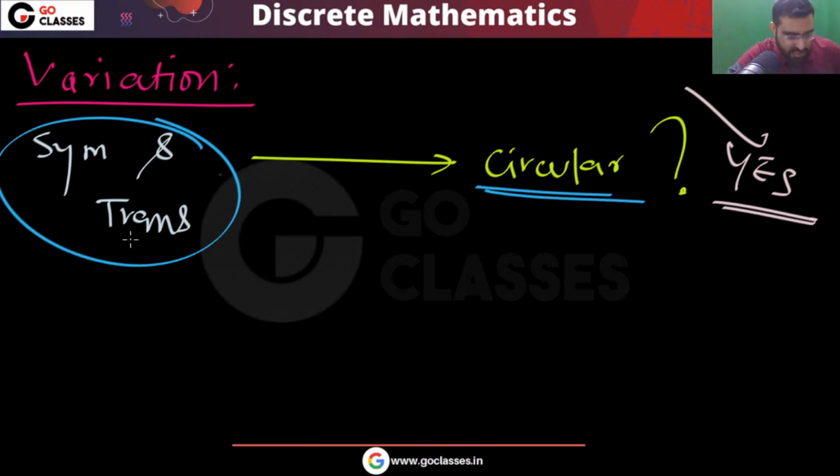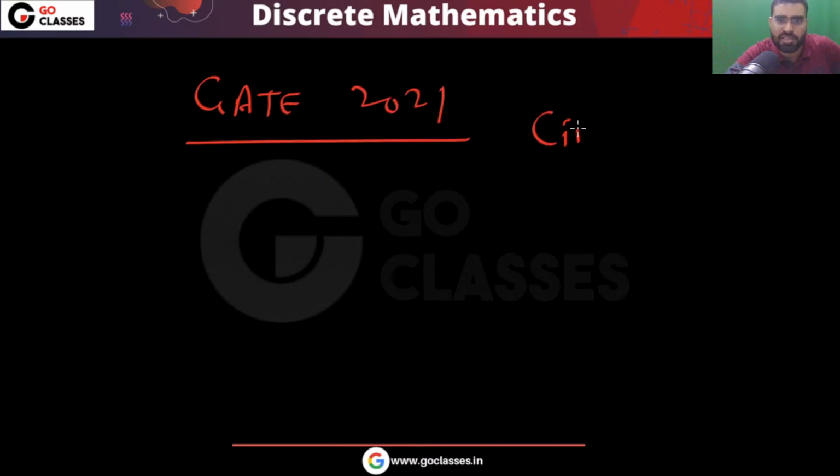Symmetric and transitive will imply circular. This is the complete analysis. So this is your GATE 2021 circular relation question, complete analysis we have done.